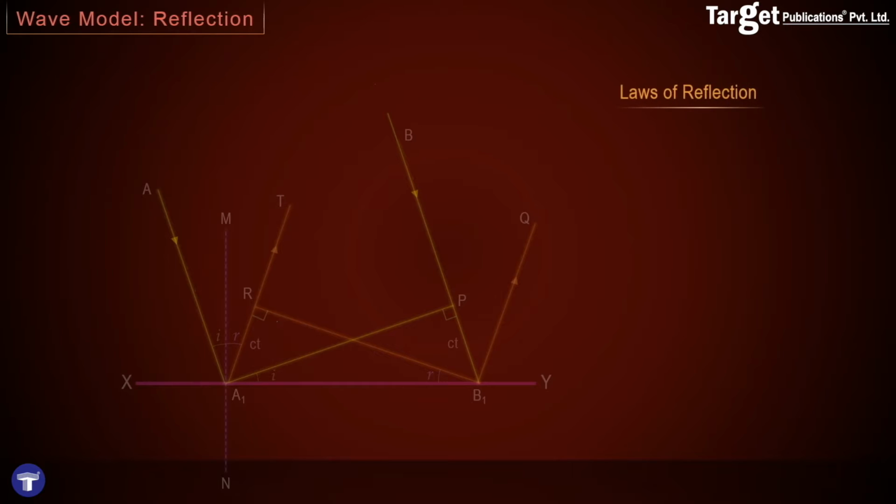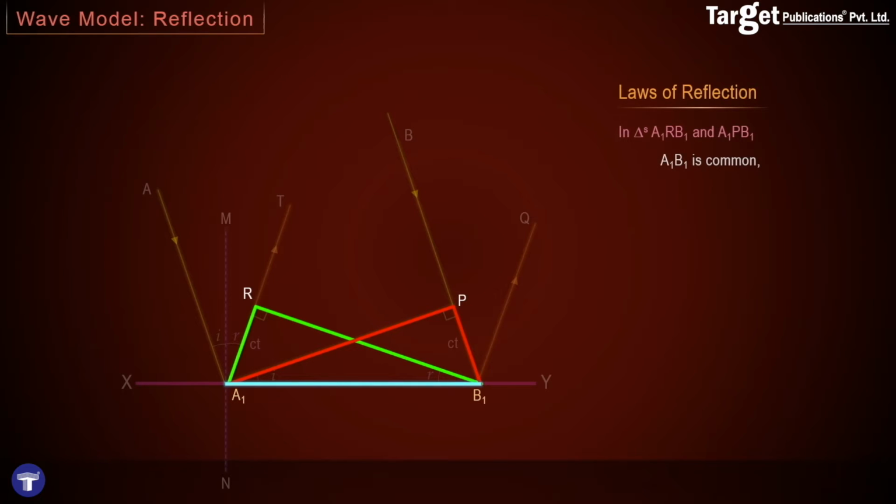Let's now see if we can prove the laws of reflection. In triangles A1RB1 and A1PB1, we see that A1B1 is a common side. A1R and PB1 are both equal to CT and both have a 90-degree angle. Thus, these two triangles are congruent, and this proves that all the other elements of the triangle might be the same, and hence we say that angle RB1A1 is equal to angle PA1B1, and because RB1A1 is nothing but R and PA1B1 is nothing but I, we get that I is equal to R, which proves the first law of